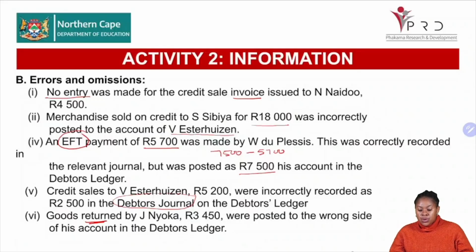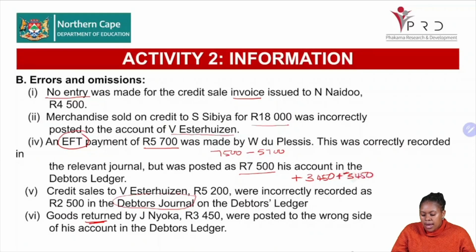So instead of subtracting 3,450, they added the 3,450. So then what do we need to do? We need to subtract the 3,450 and subtract another 3,450. So what they were supposed to do, they were supposed to say negative 3,450. That's what was supposed to appear. But they did plus 3,450. So what do we need to do? We need to subtract 3,450 and then we will find 0. Then we need to do the transaction properly so that it appears accordingly.